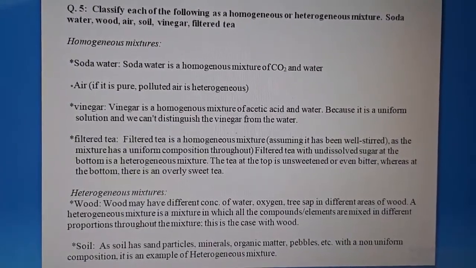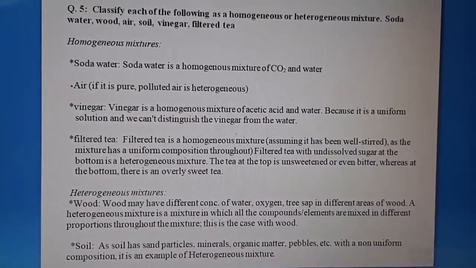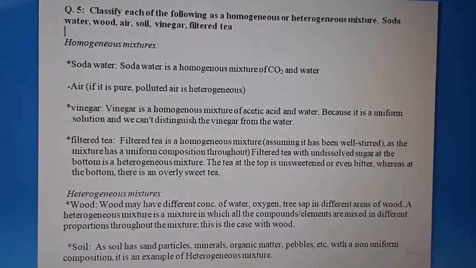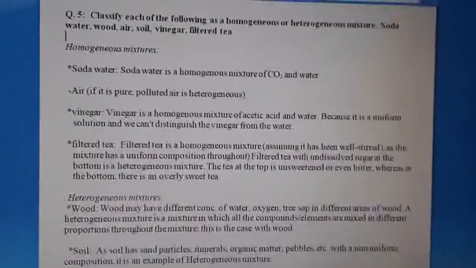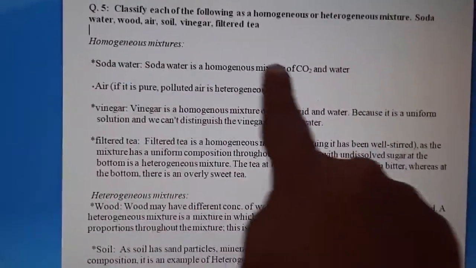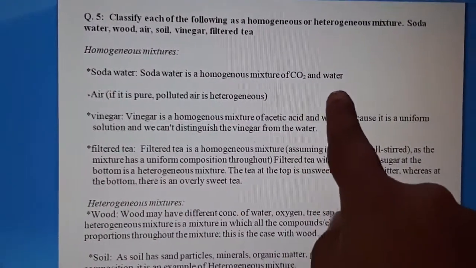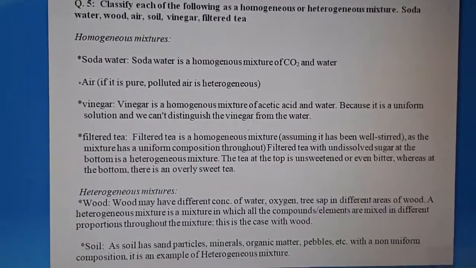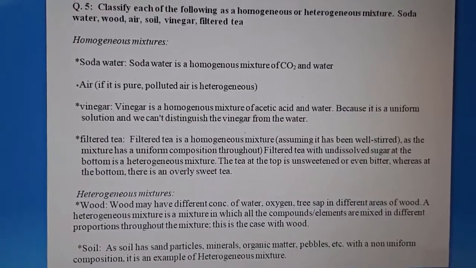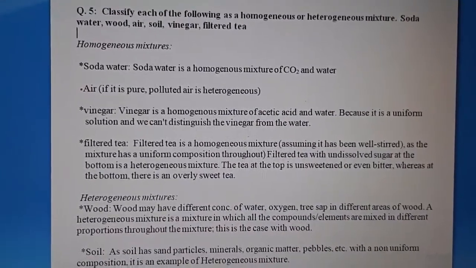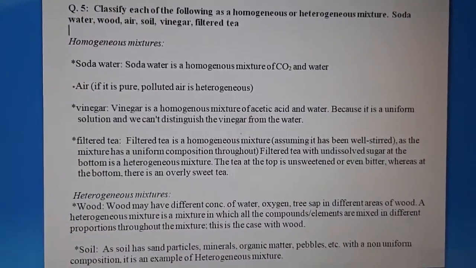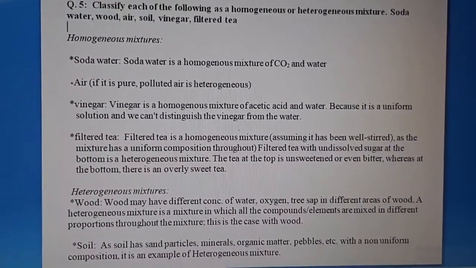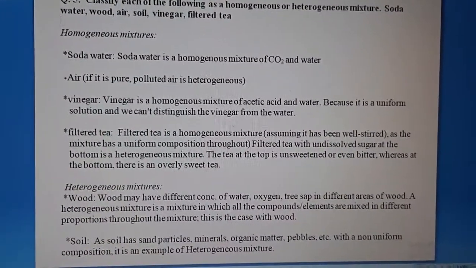So what you will observe is that soda water, air, vinegar and filtered tea are all homogeneous mixtures, because in case of soda water there is homogeneity of carbon dioxide and water, and air is a homogeneous mixture. But if in the question it is written polluted air, that will be heterogeneous. But here since the question is only air, it means the air is pure, so it is homogeneous.